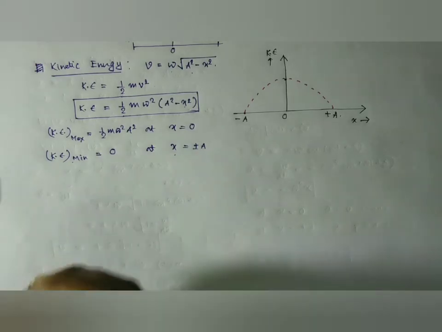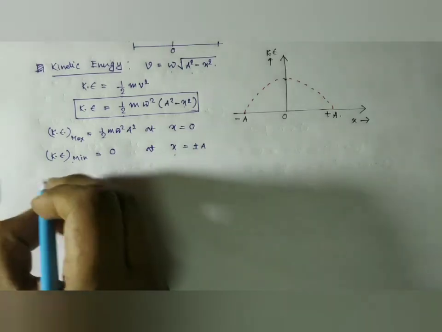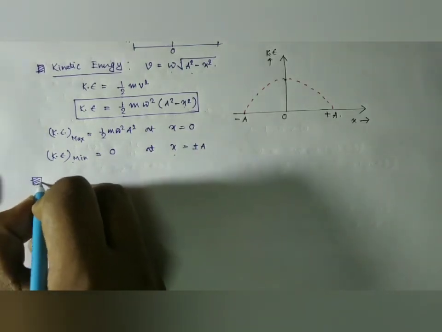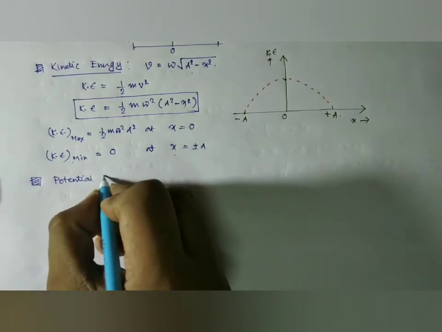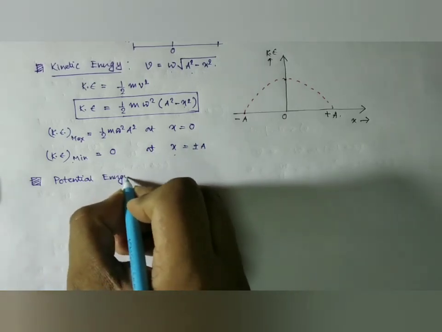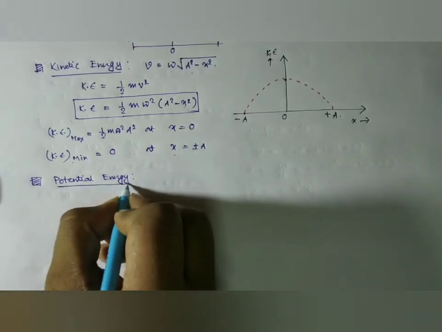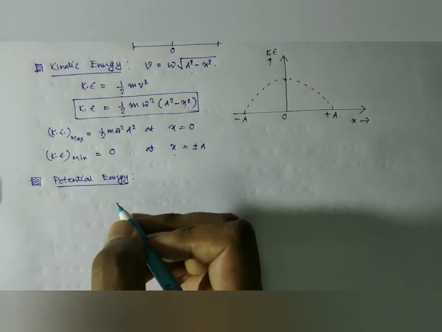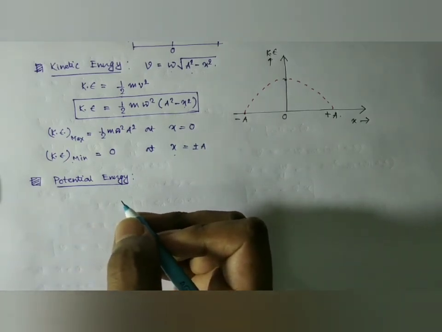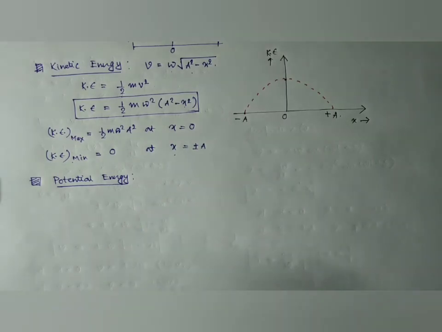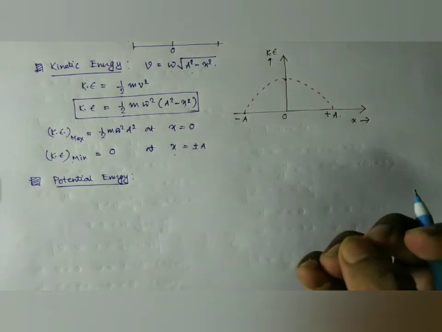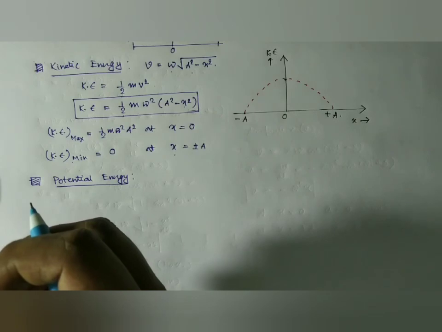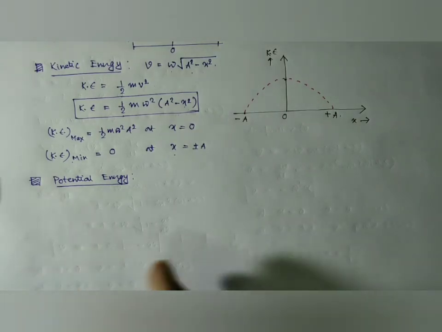Now we are going to obtain the expression for potential energy. The potential energy of a body executing simple harmonic motion can be defined as the amount of energy stored if we try to move the body in a direction opposite to that of the restoring force.